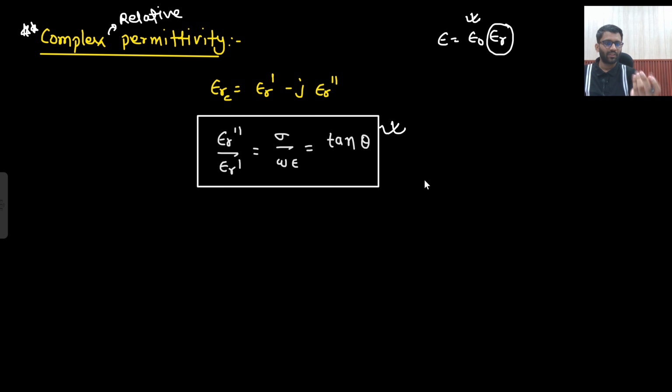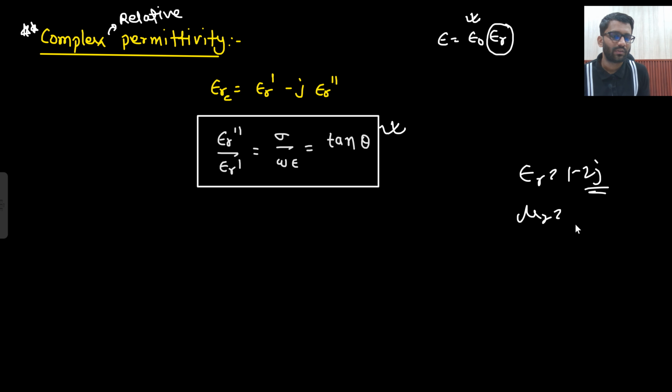If there is some question on this in 1 mark or in 2 mark, very rarely this will be asked. Till now they did not ask it, but if they ask it in the examination, then you can solve, right? The use of complex permittivity has not been introduced. Like there was a question in GATE examination where they gave epsilon r equal to 1 minus 2j, something like that, and mu r also equal to 1 minus 2j. But this formula was not used there. Without even using this formula, you could have solved this question.